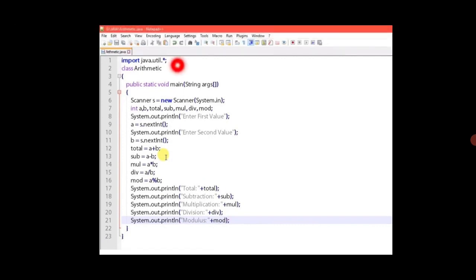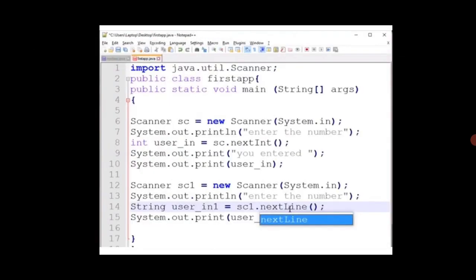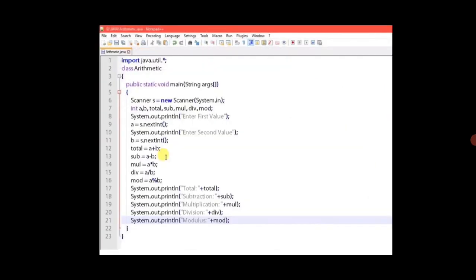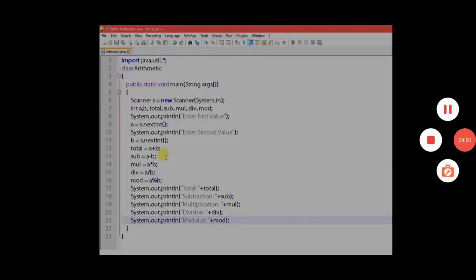This is a simple example for arithmetic operator. Here we are using a Scanner class. By using the scanner object, s.nextInt(), we are getting the a value. Next, s.nextInt(), I am going to get the b value. By using the a and b values, I am going to add, a plus b, the total. Then I am going to find the subtraction, a minus b. I am finding the multiplication, division, and modulus. Modulus, in the sense, will just return the remainder value.